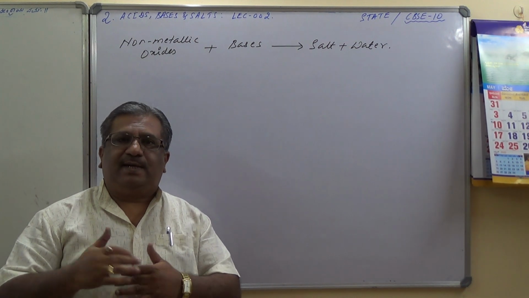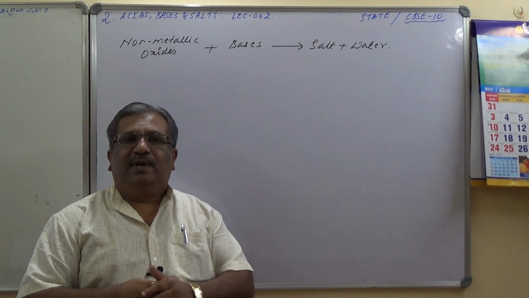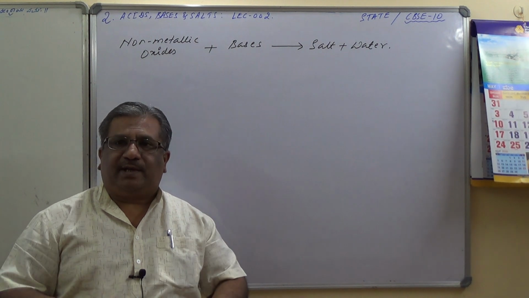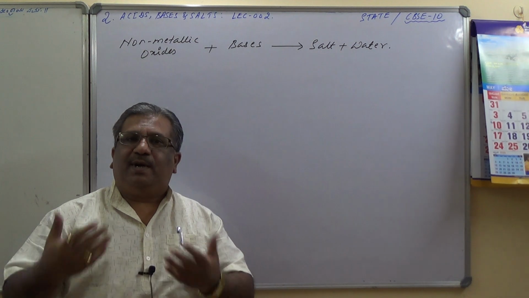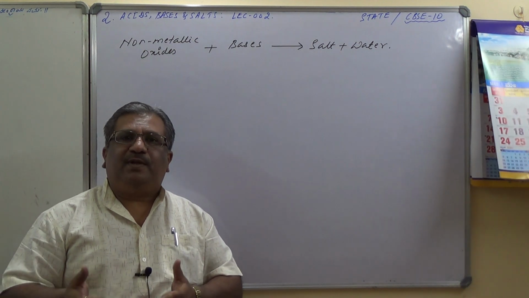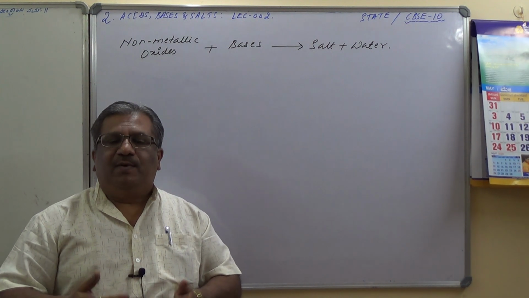So sulfur dioxide, carbon dioxide, carbon monoxide, similarly nitrogen dioxide, nitric oxide, dinitrogen oxide, all these non-metal oxides, when they are liberated into the atmosphere, mix with rainwater and dissolve, and then they produce acids, which is called acid rain.